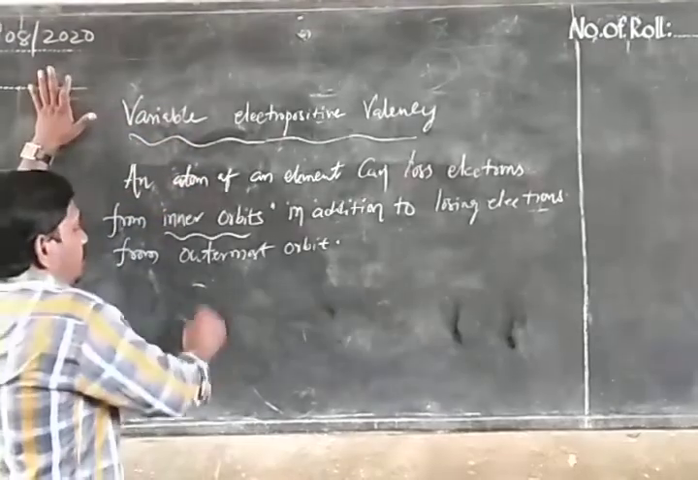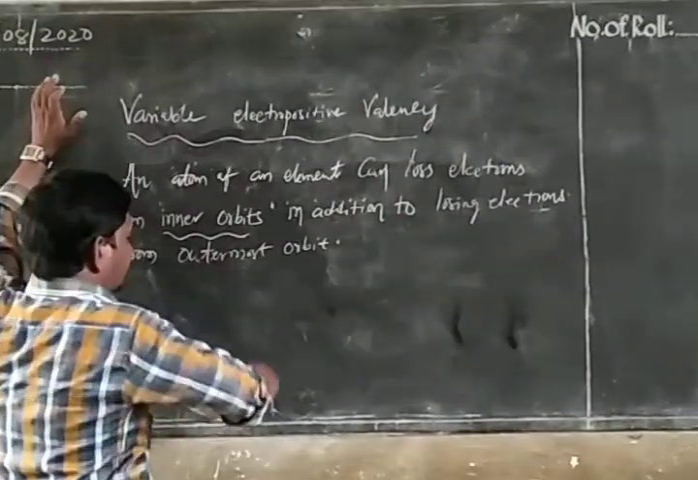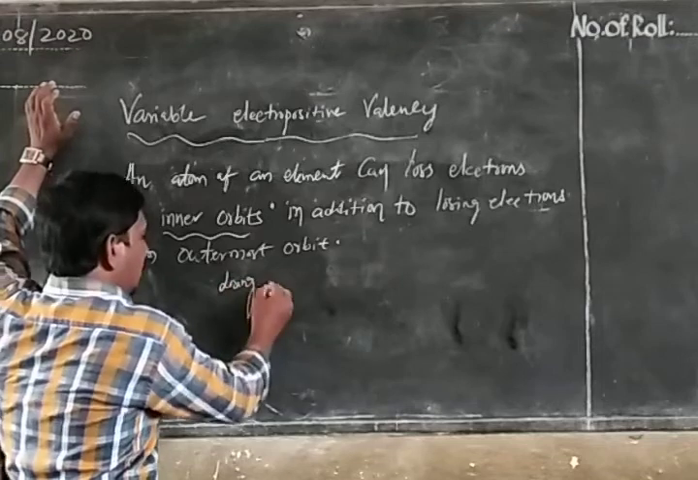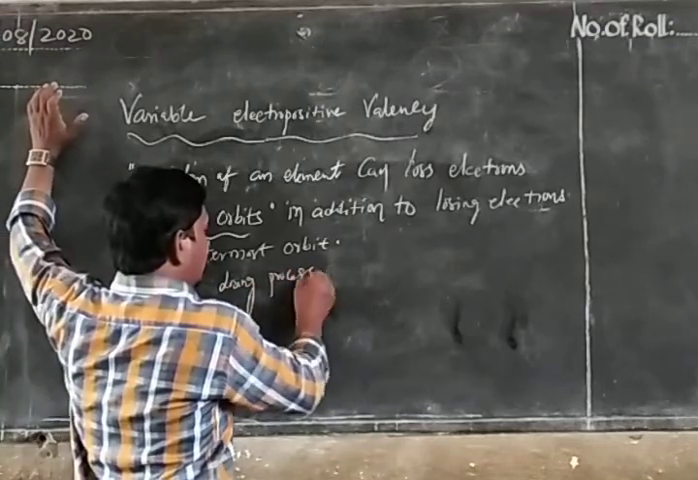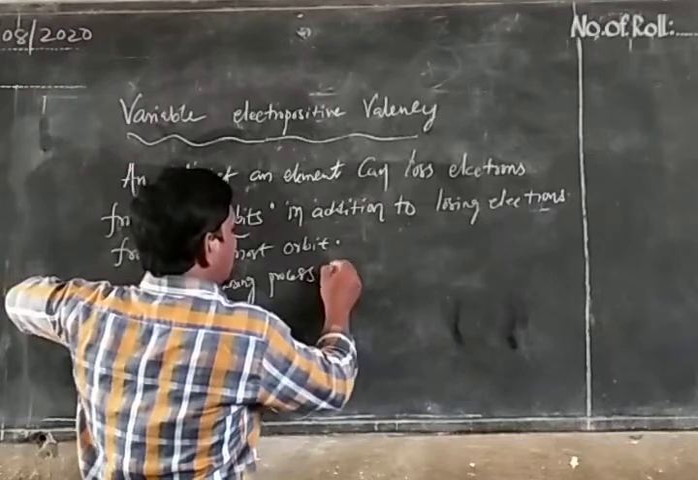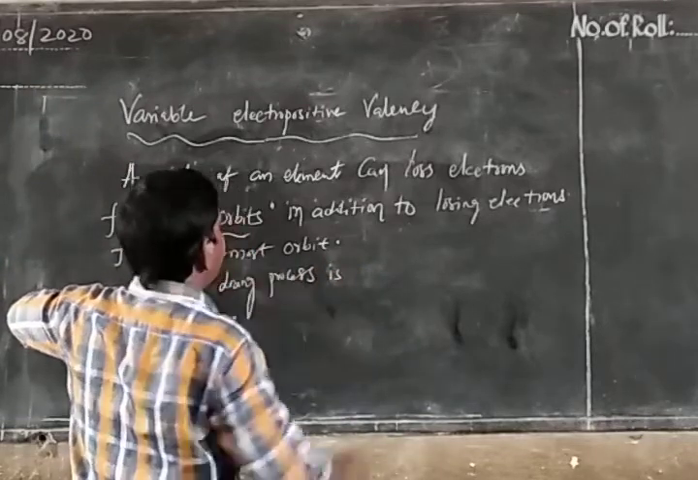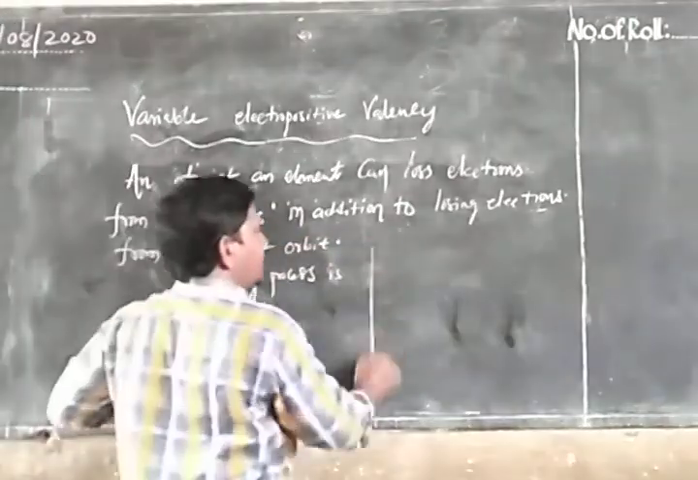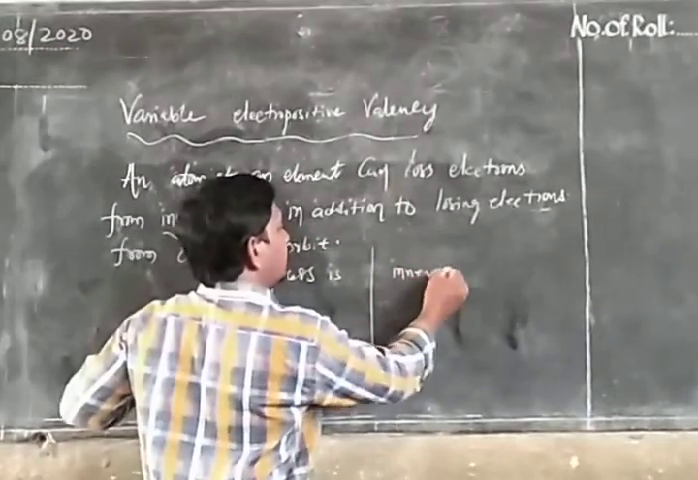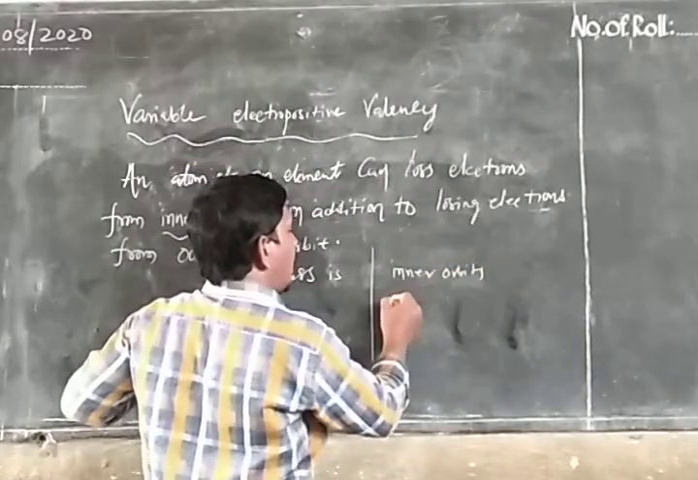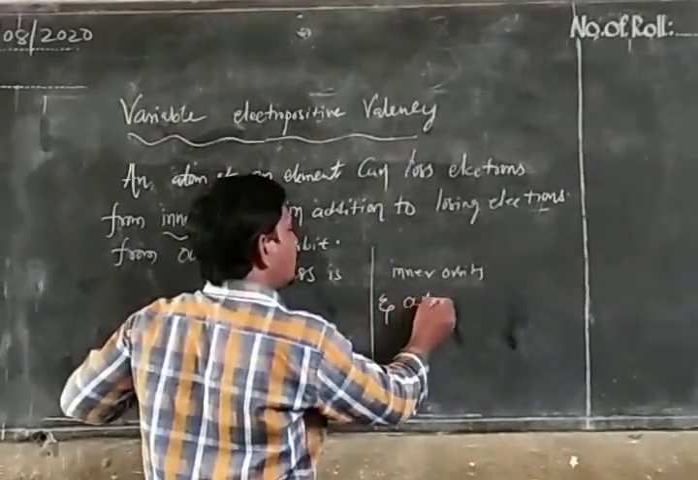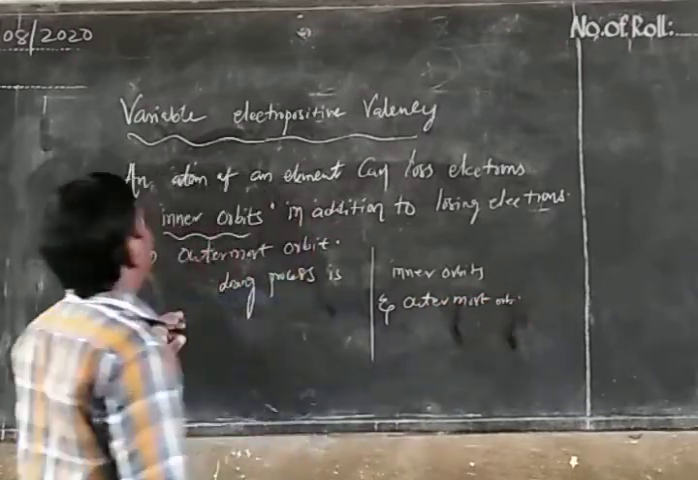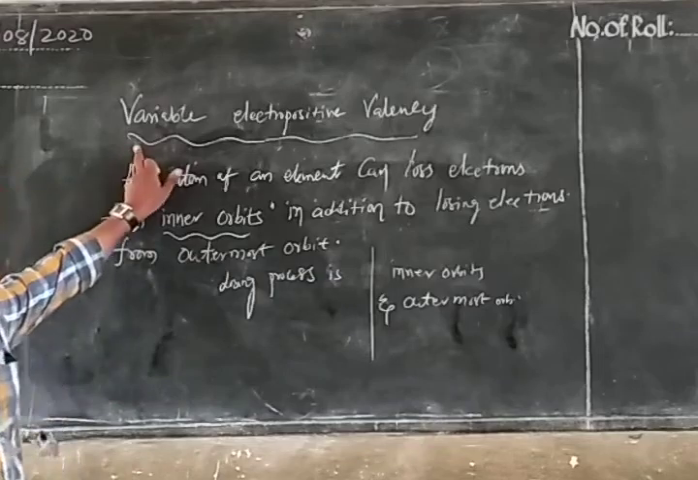So the losing process is committed from inner orbits and outermost orbits also. That is the reason behind variable electropositive valency.